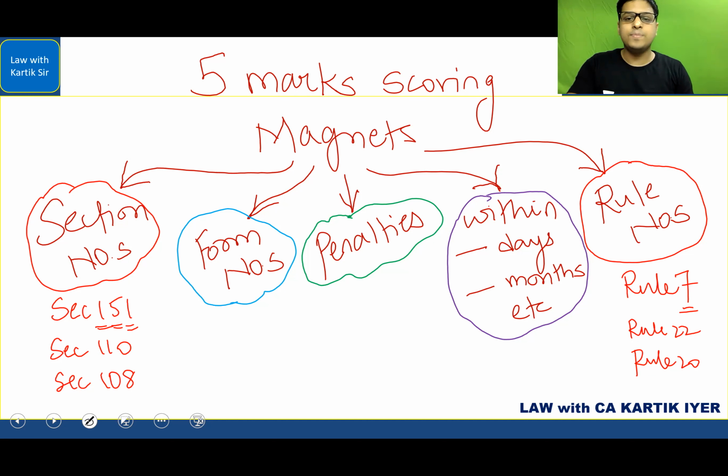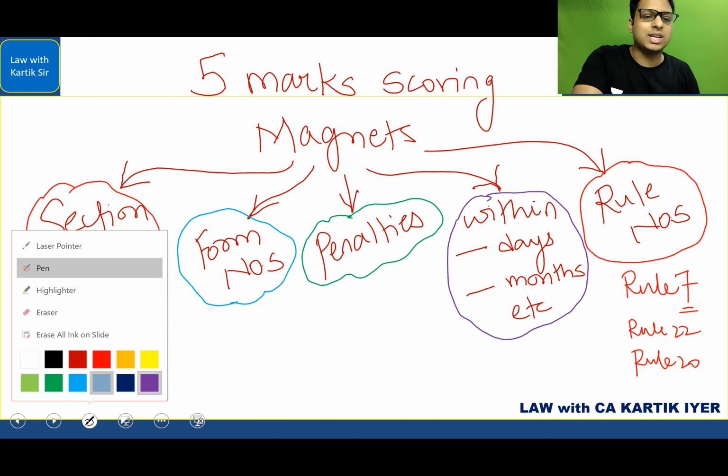Okay. So these are the 5 mark scoring magnets, which I feel that students genuinely lose the opportunity of scoring excellent marks in these areas. And very simple to remember. These numbers are very, very easy to remember. It is not some mega science, and there is no concept in relation to remembering the section number.